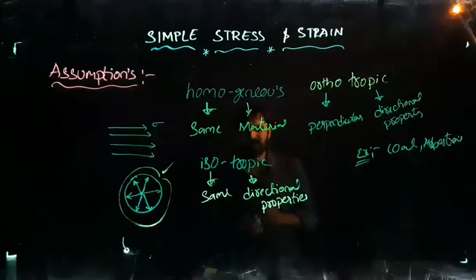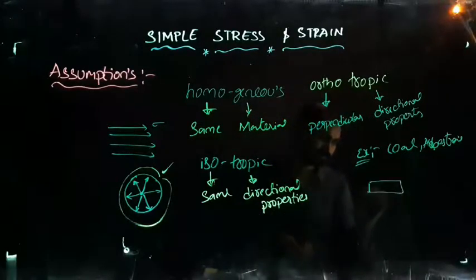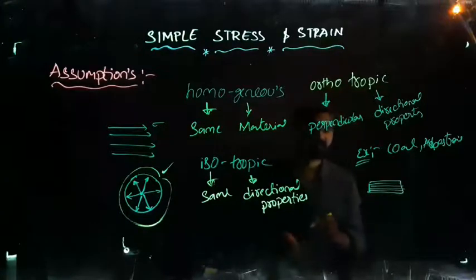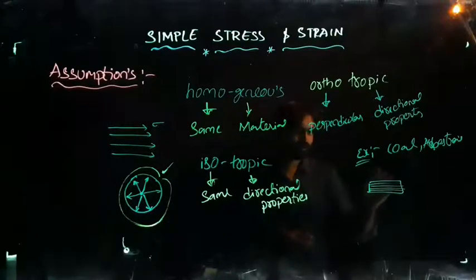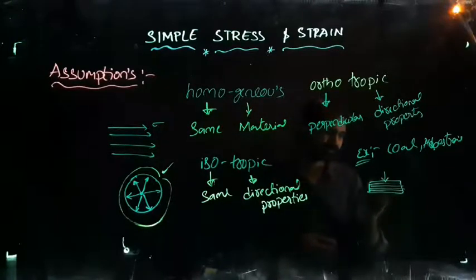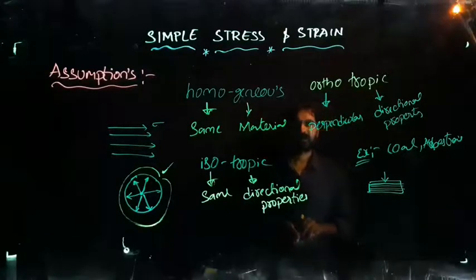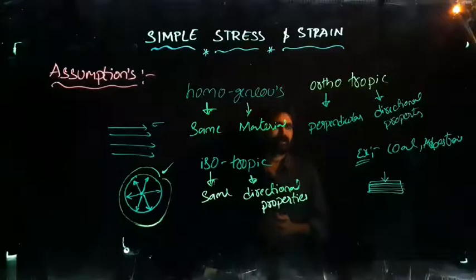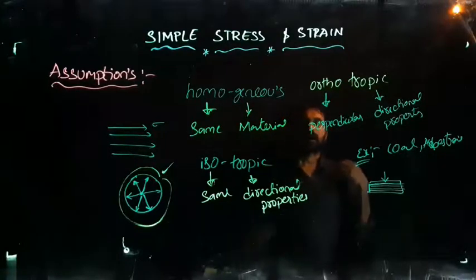this coal is in the form of layers. So these layered forms give us a perpendicular effect: whatever the load you are acting, the pressure is going to be released in perpendicular directions, in the opposite directions. So that's why coal, mica, asbestos, these come under orthotropic properties.